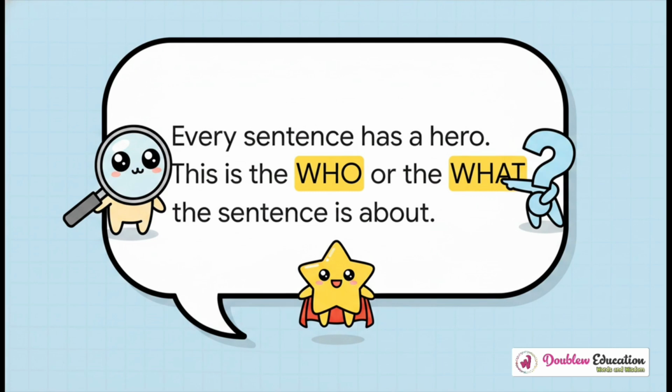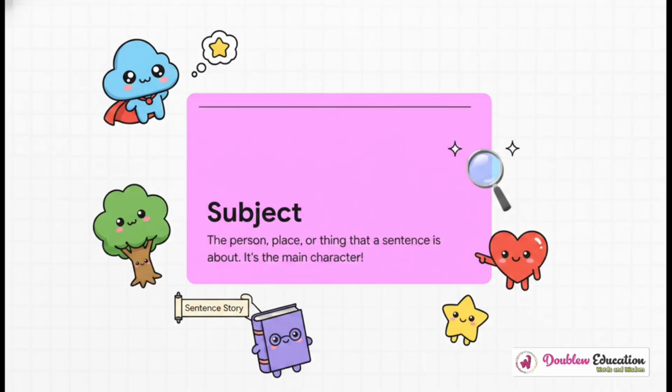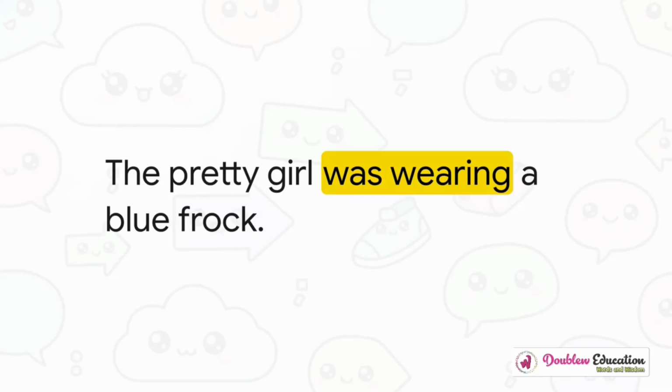Miss Anya made it super simple for Rohan. She said, look, to find the hero, all you have to do is ask, who or what is this sentence talking about? That person or that thing, well, that's the hero of our sentence story. Now, in the world of grammar, this hero has a special name. We call it the subject. I know, it might sound like a big fancy word, but don't worry about it. It just means the main character. The subject is simply who or what this sentence is about. That's it.